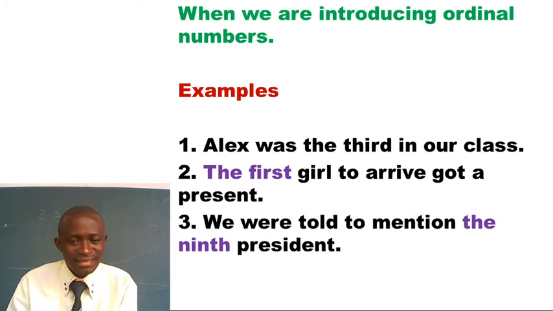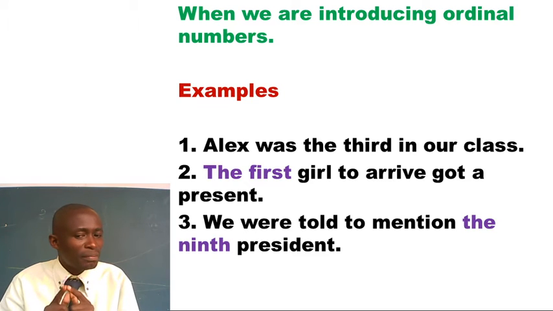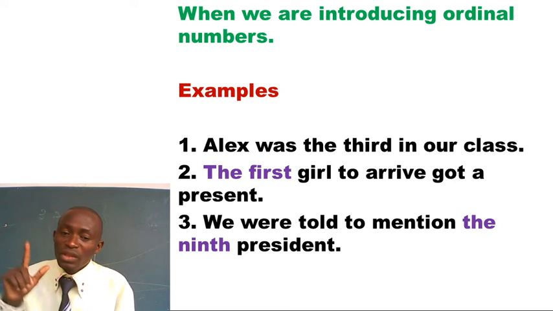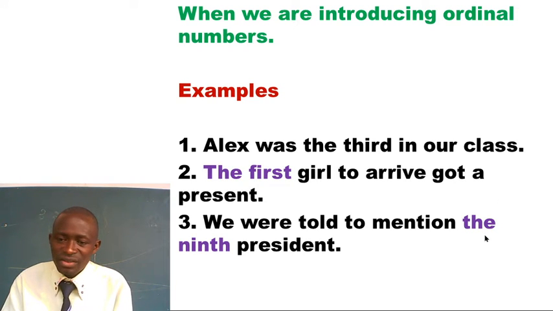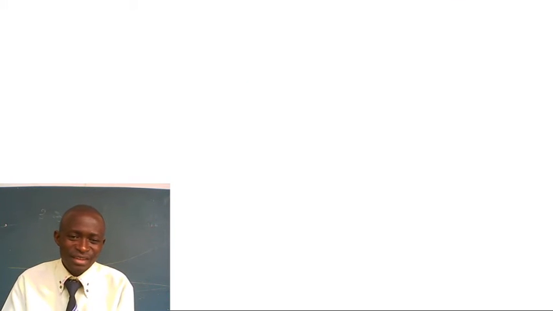Let's look at the next example. We were told to mention the 9th president. Could be ours here, but we were told to mention the 9th. Look at the article the, introducing the ordinal number 9th. You can now help me construct more than those few I've given you.